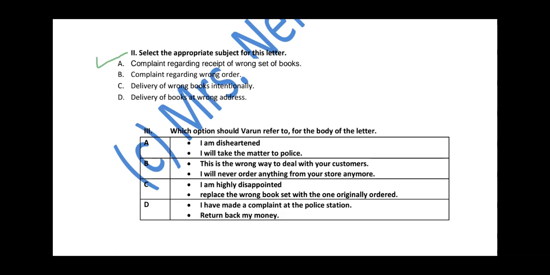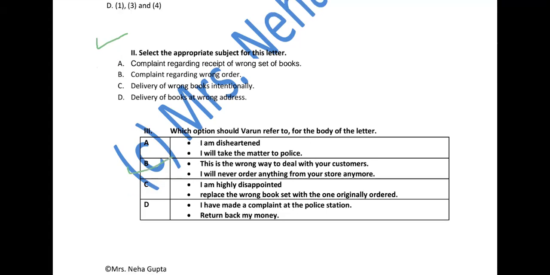What would be the correct answer? C would be the correct answer. You have to be very polite. When you're writing a formal letter, you have to be very polite in your tone. Fine. You cannot think that it has been done intentionally. Might be by mistake they have sent the wrong order to you.